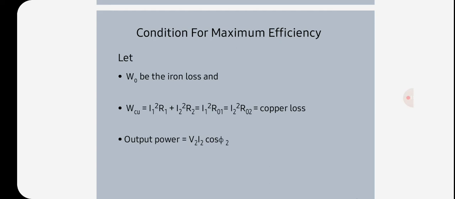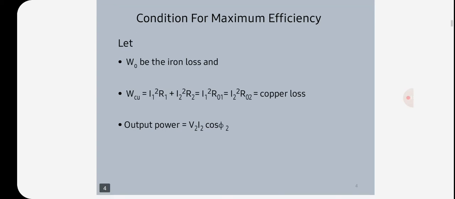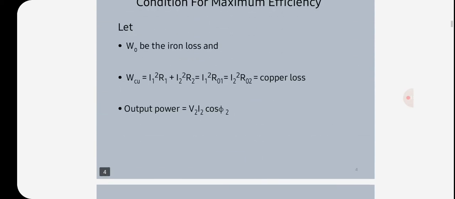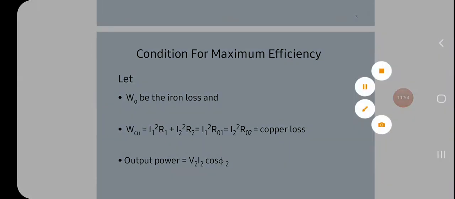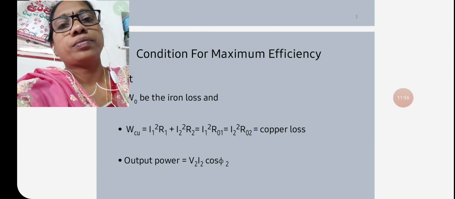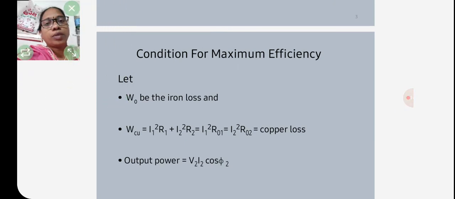Let the full load output power be V2 I2 cos φ2, and W0 be the iron losses, and Wcu the copper losses.